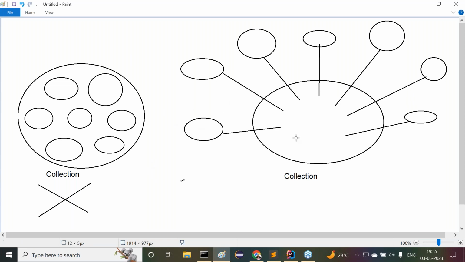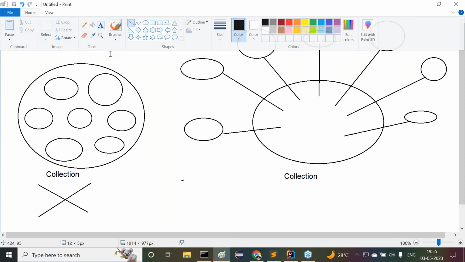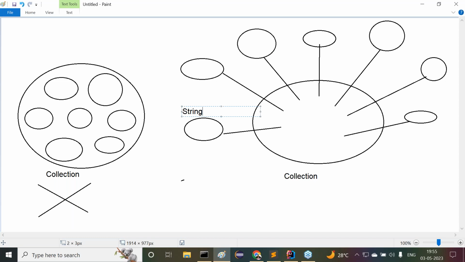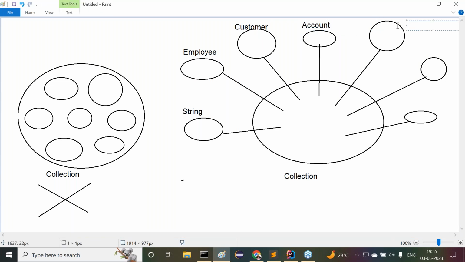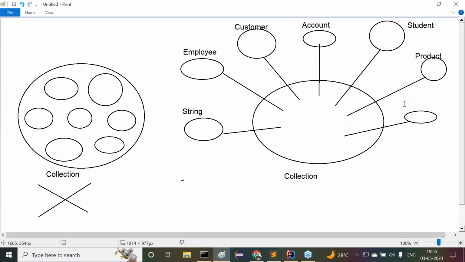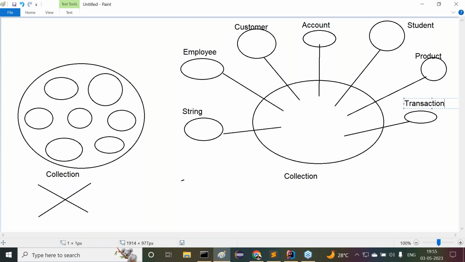Right, so this is exactly the content. Of course, here we can say a string object, or an employee object, or a customer object, or an account object, or a student, or a product, or maybe a transaction.